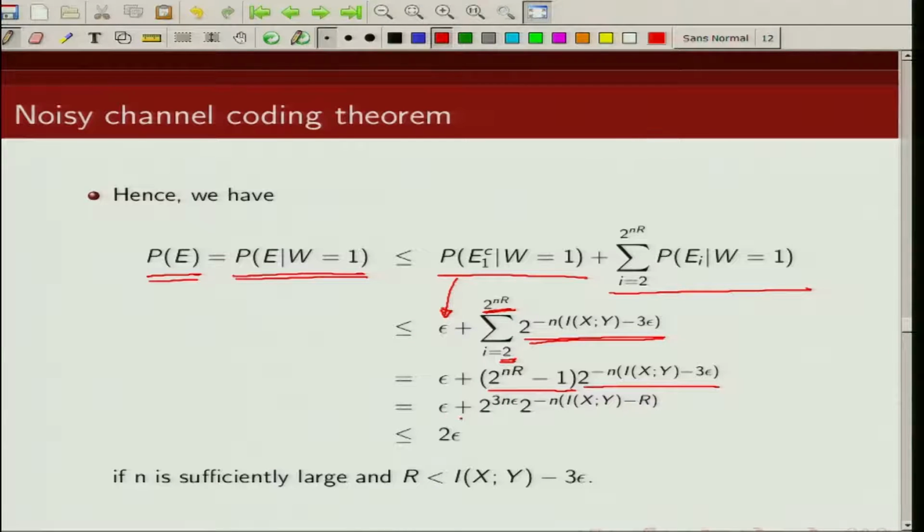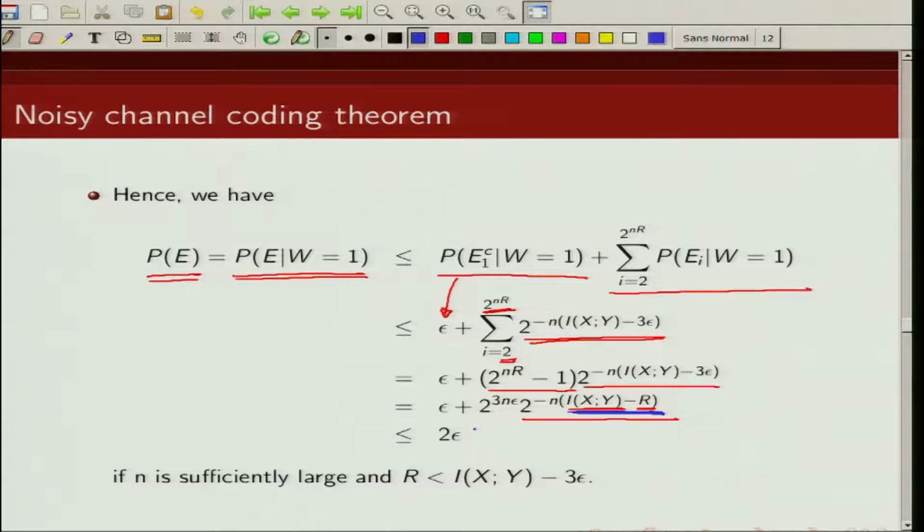So this will become epsilon plus 2 raised to the power 3n epsilon times 2 raised to the power minus n (mutual information minus R). Now as long as our transmission rate R is less than this quantity, mutual information, this particular term is going to be greater than 0, and for large n, 2 raised to the power minus n times this term will go towards 0.